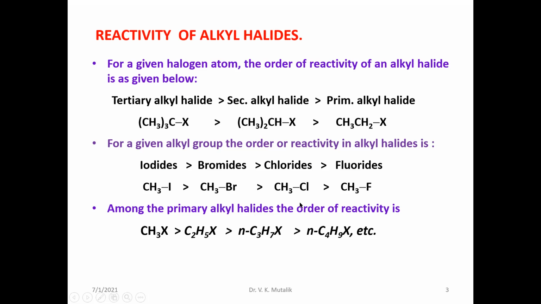It all depends upon their bond dissociation energy and so on. Again, among the primary alkyl halides, the smaller the carbon chain, the more reactive it will be. So methyl halides are more reactive than those where the chain increases in the structure of an alkyl halide. You can see this order of reactivity of the primary alkyl halides.